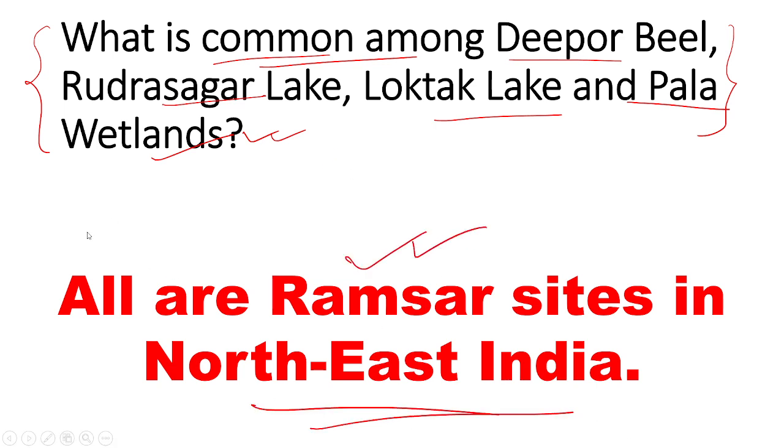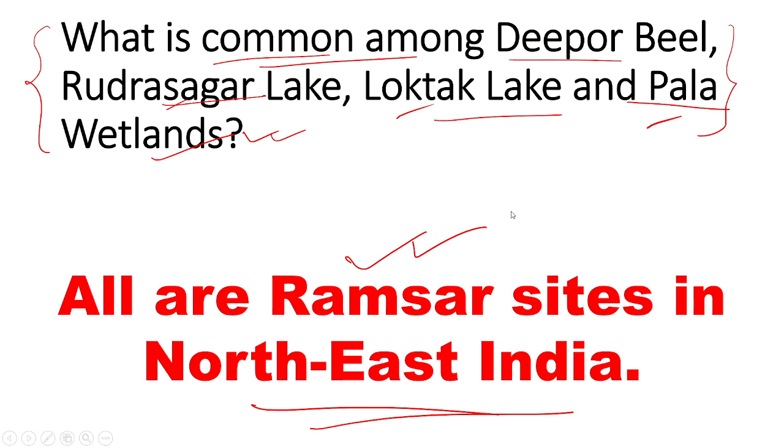In the APSC CCE prelims, the question gave the names of these sites and asked for the correct state in which they belong. Deepor Beel is in Assam, Rudrasagar Lake is in Tripura, Loktak in Manipur, and Pala wetlands in Mizoram. You would have to find out the correct statement.